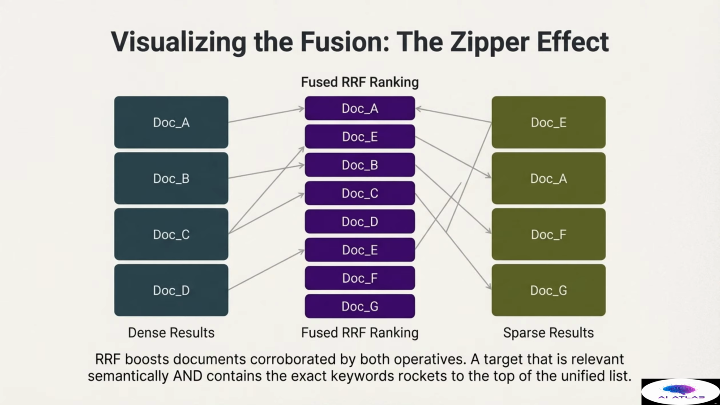The fundamental principle of RRF is boosting documents corroborated by both operatives. A target that is highly relevant semantically and contains the exact keywords rockets to the top of the unified list. This combined approach ensures we capture targets hiding in plain sight or targets that are obscured by complex language, leading to a much more accurate and complete retrieval set.